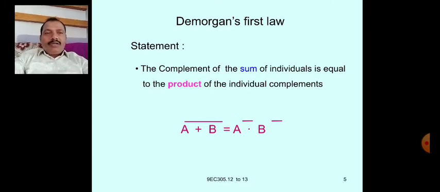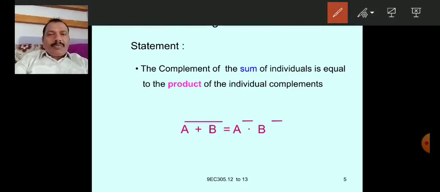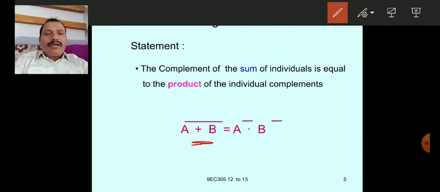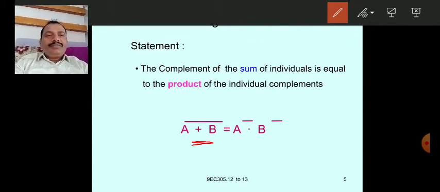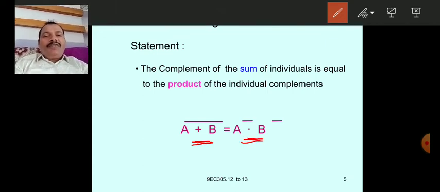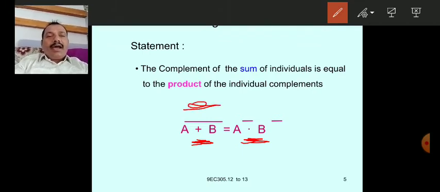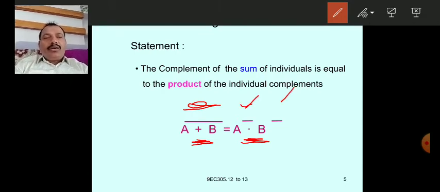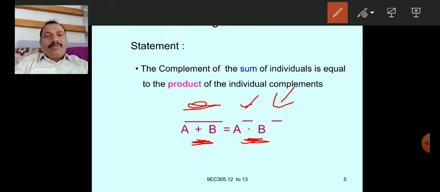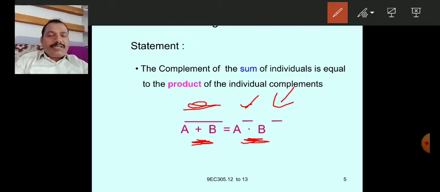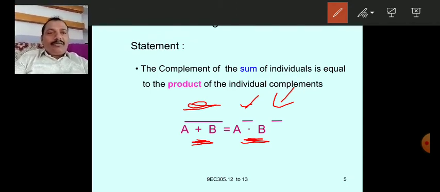That means the important point you have to remember is the OR operation here is converted to AND operation. OR between variables has become AND between variables. And the overall complement has come to individual complements. The overall complement becomes individual complements. So this is De Morgan's first law.